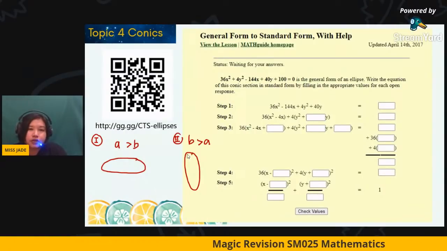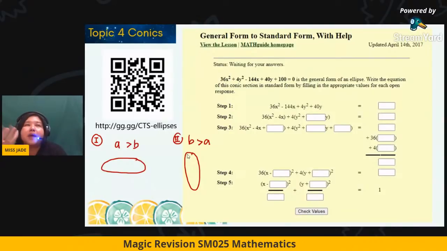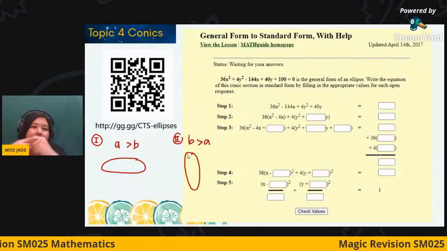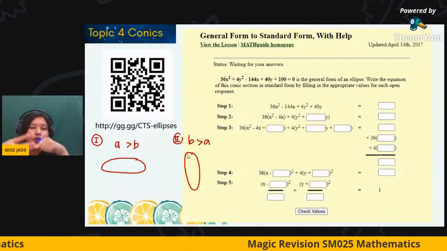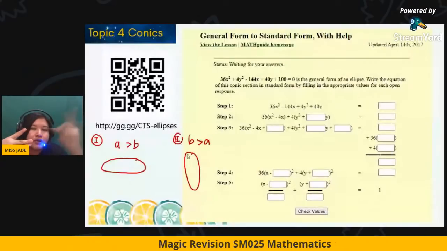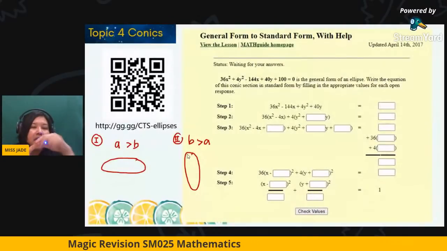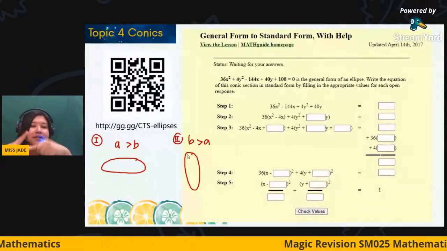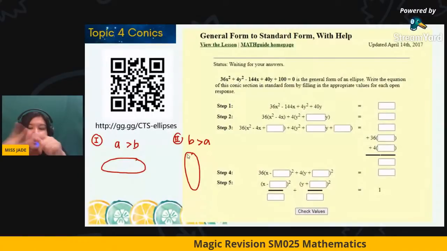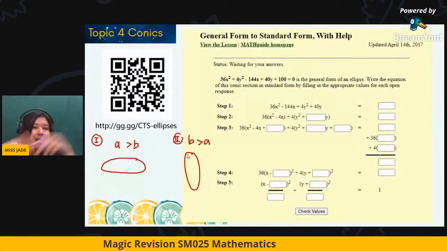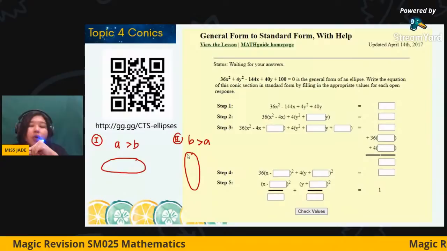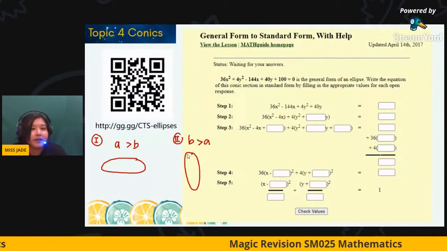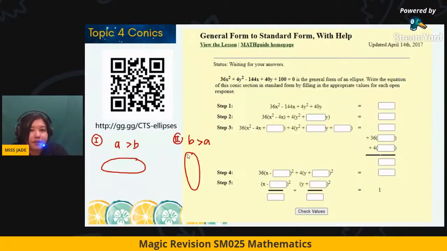For topic 4, the marks is about 70%, so you need to cover the 3 subtopics. Every single one you must clear. So I would like to do the conclusion. The first thing you need to do is learn how to illustrate from the scenario. Secondly, please practice well your completing the square. And the last part is, for each conic, what is the category and the condition? You can practice it from the questions. So this is topic 4.